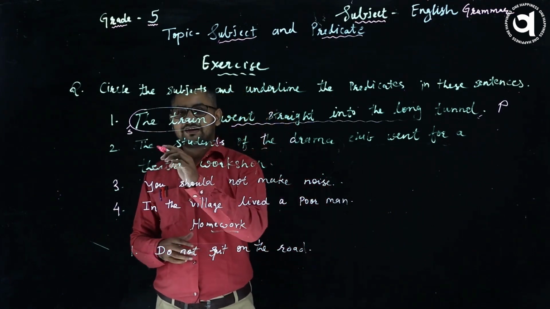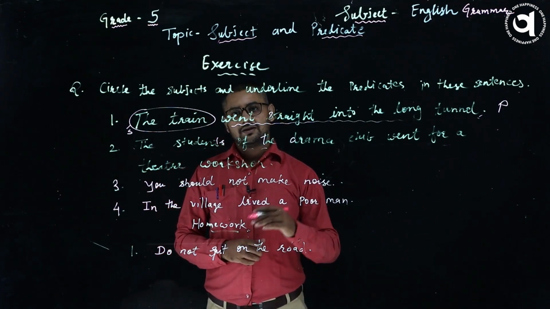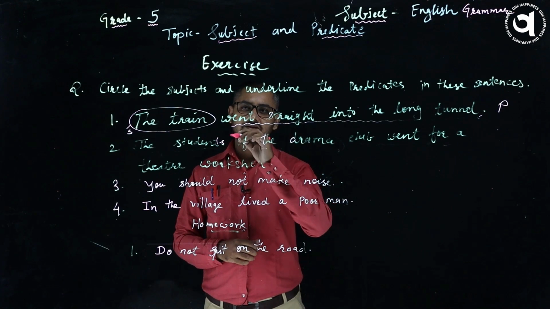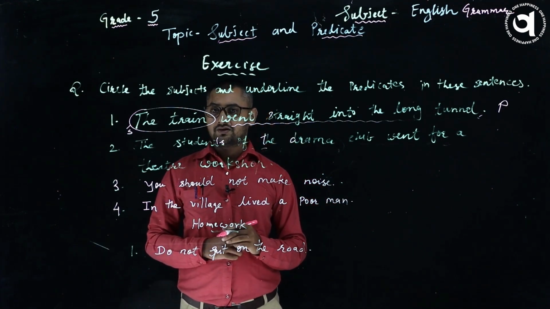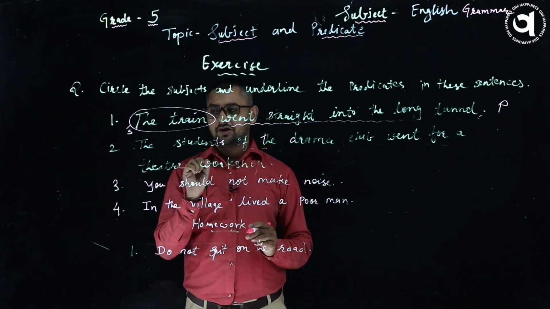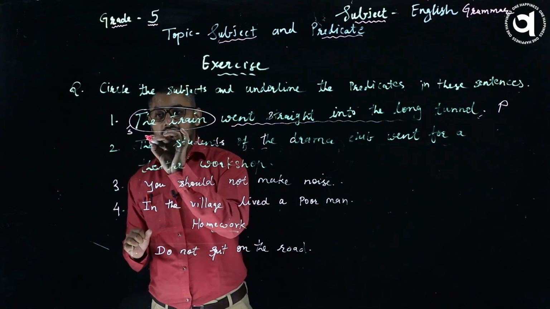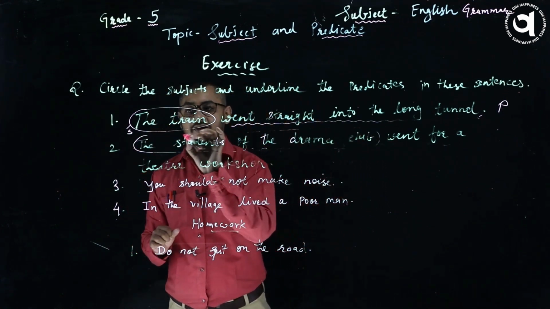They think that students is the subject and they circle just that word, but here you have to understand the sentence properly. The subject is the students of the drama club.